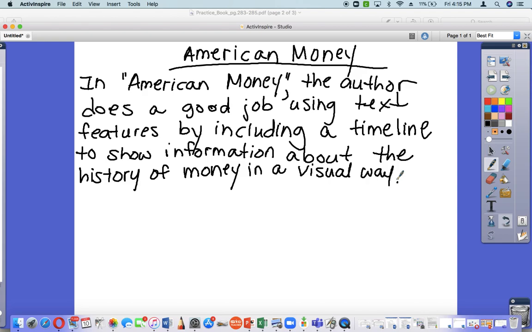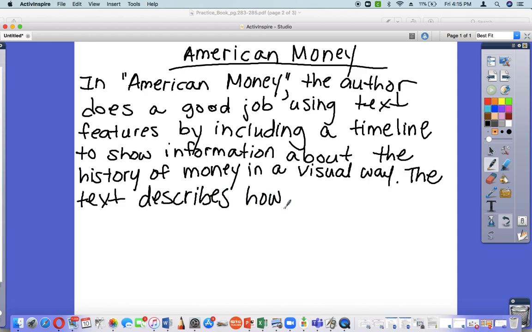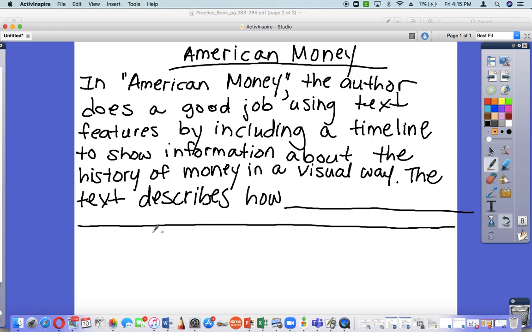The text describes how, so at this point, this is where you are writing on your own. You're just going to tell me what the text describes. Okay, we went through the whole story together, and if you need to rewind this video, go ahead and do that. Just give me about 2 or 3 sentences that show what the text describes.